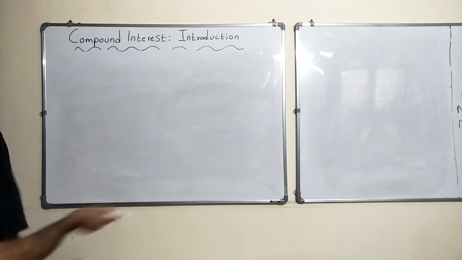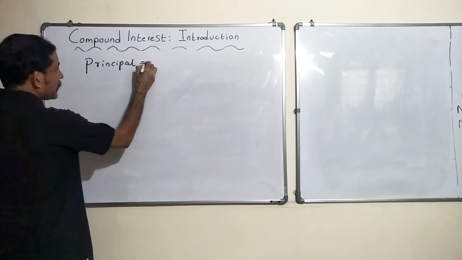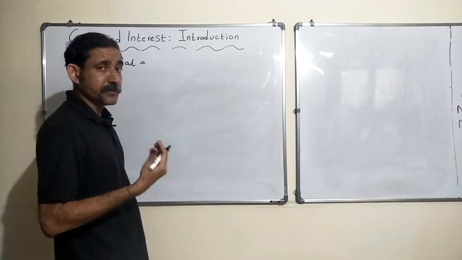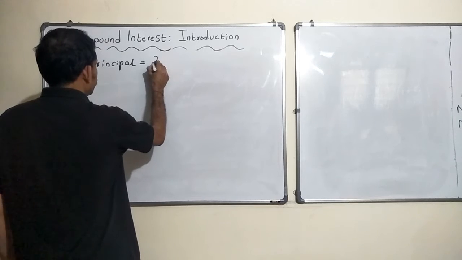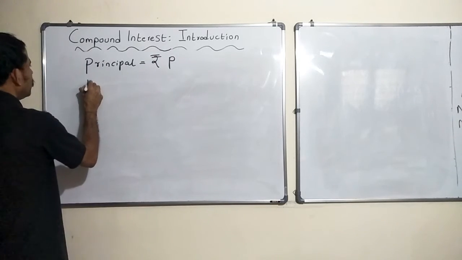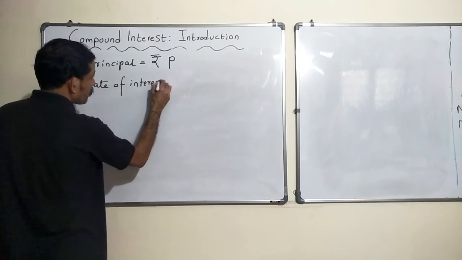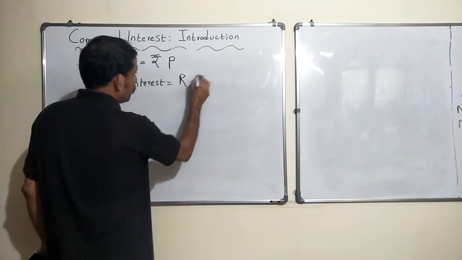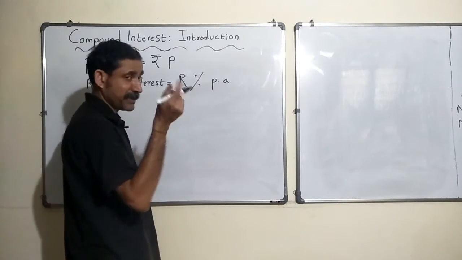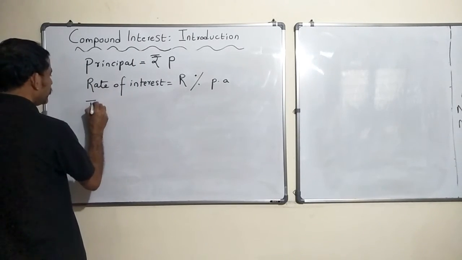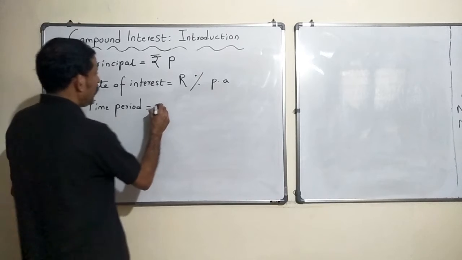Let's see what that would be. The principal in this case, you may think why I am writing again and again; that is for your understanding. You should convince yourself whether you are able to agree to what I am telling you. So let's say my principal is rupees P, the rate of interest is R percent per annum, per annum meaning R percent in 1 year. The time period is equal to N years.